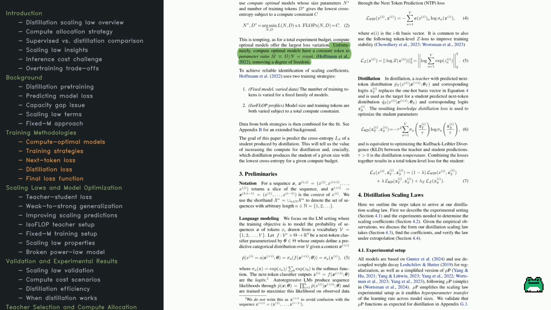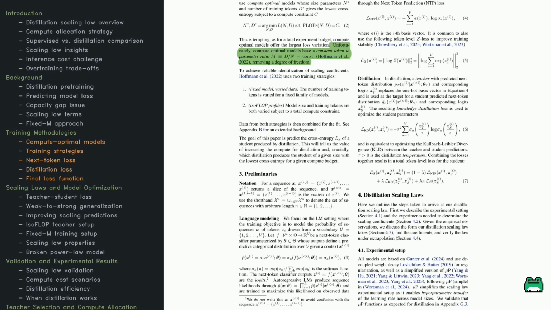Another crucial element is how we measure the student's distillation loss. Normally, language models do next token prediction. They guess the next word, and we measure how close they are to the true next word. In distillation, however, the student also learns from the teacher's probability distribution over possible next words. We often use KL divergence, which measures how one probability distribution differs from another. We might add a temperature to smooth the teacher's probabilities, making them easier for the student to absorb.